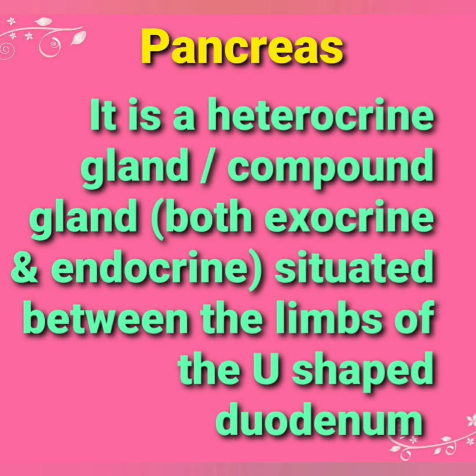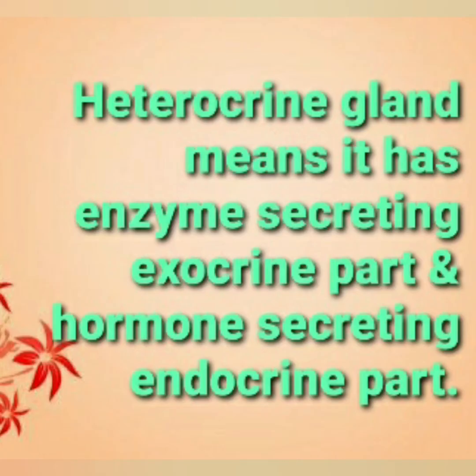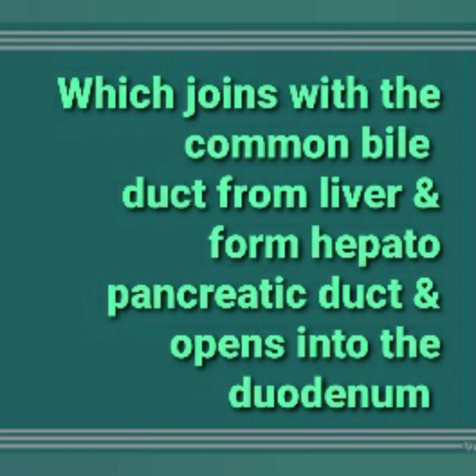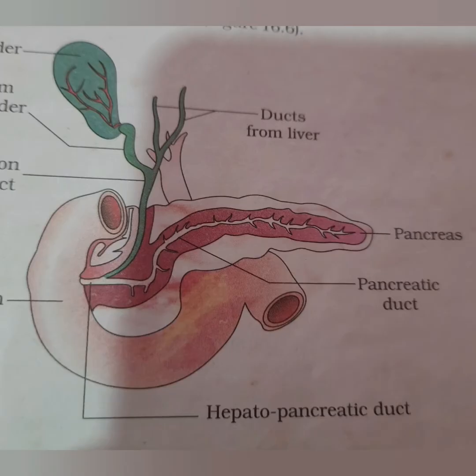Now, next gland is pancreas. It is a heterocrine gland situated between the limbs of U-shaped duodenum. Heterocrine gland means it has enzyme secreting exocrine part and hormone secreting endocrine part. Exocrine pancreas secretes pancreatic juice which is carried by the pancreatic duct, which joins with the common bile duct from liver and forms hepatopancreatic duct and opens into the duodenal region. And here it is clearly shown, hepatopancreatic duct, you can see here.